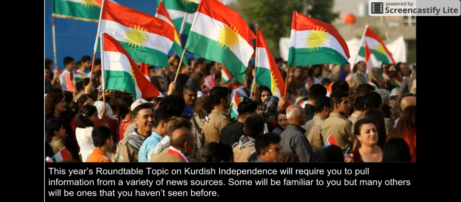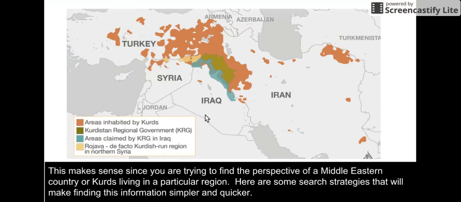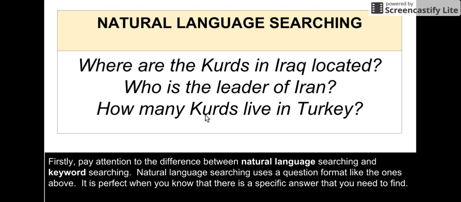with your project. This year's roundtable topic is on Kurdish independence and will require you to pull information from a variety of news sources. Some of these news sources will be familiar to you, but many others will be ones that you haven't seen before. This makes sense since you are trying to find the perspective of a Middle Eastern country or the Kurds living in a particular region. Here are some search strategies that will make finding this information simpler and quicker.